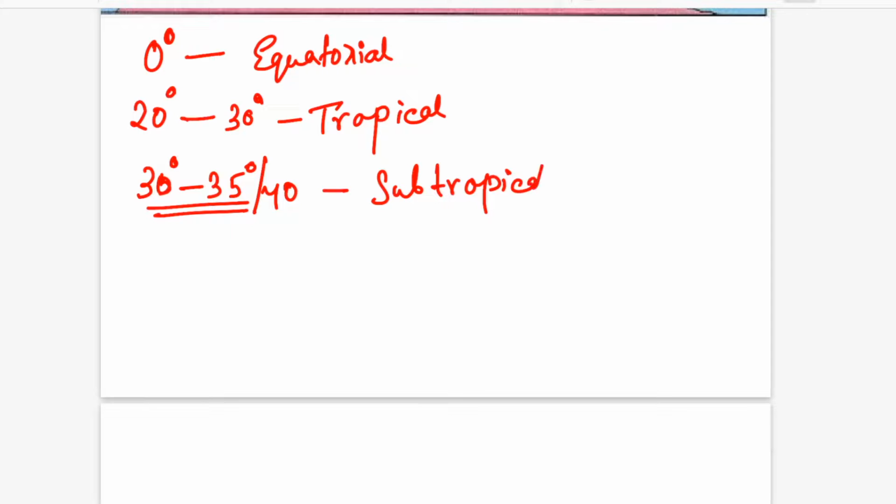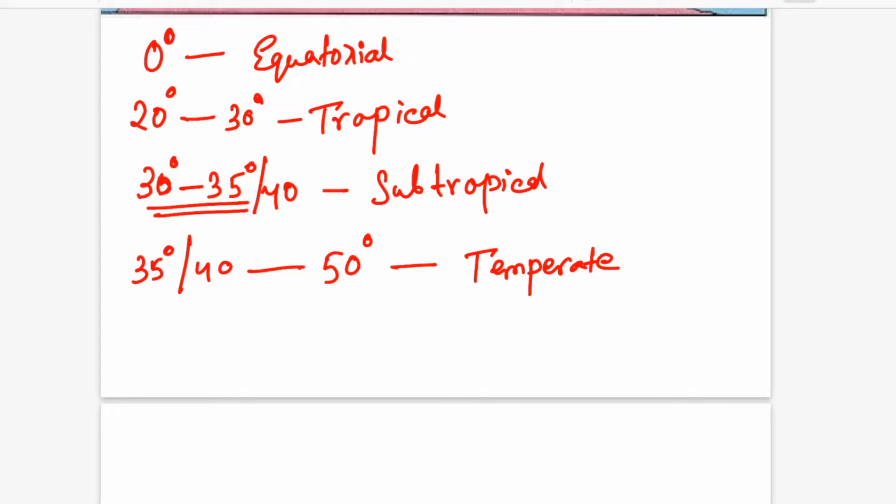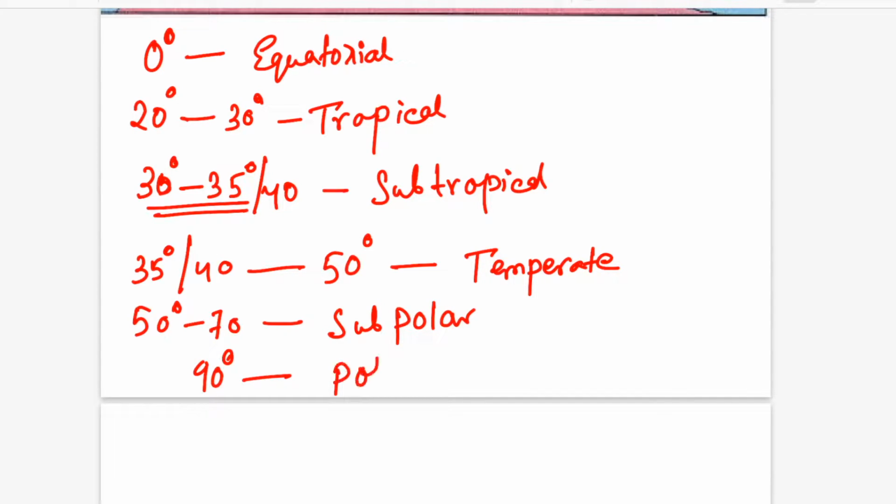This is the subtropical, and from around 35 degrees to 40 degrees and up to 50 degrees, we should take 50 degrees, it is the temperate zone. From 50 to 70 you have subpolar zones, and obviously we have transitions here also, and then till 90 degrees you have your polar zone. So this is the demarcation. The most important part here is subtropical. I will make you understand why.